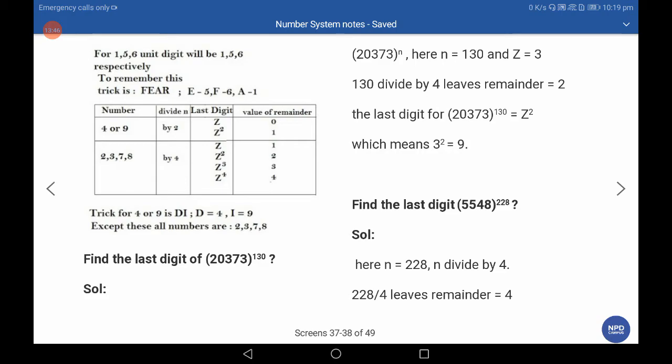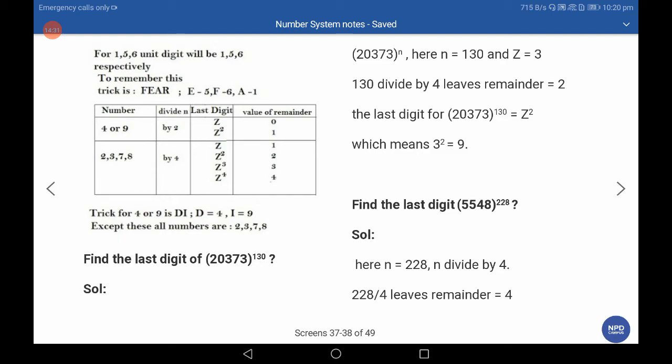Then we check by using the formula. Find the last digit of 373 to the power 130. We apply the formula: the power is divided by 4, using the last two digits. 30 divided by 4 gives remainder 2. Then 3 power 2 is 9. So the last digit is 9.